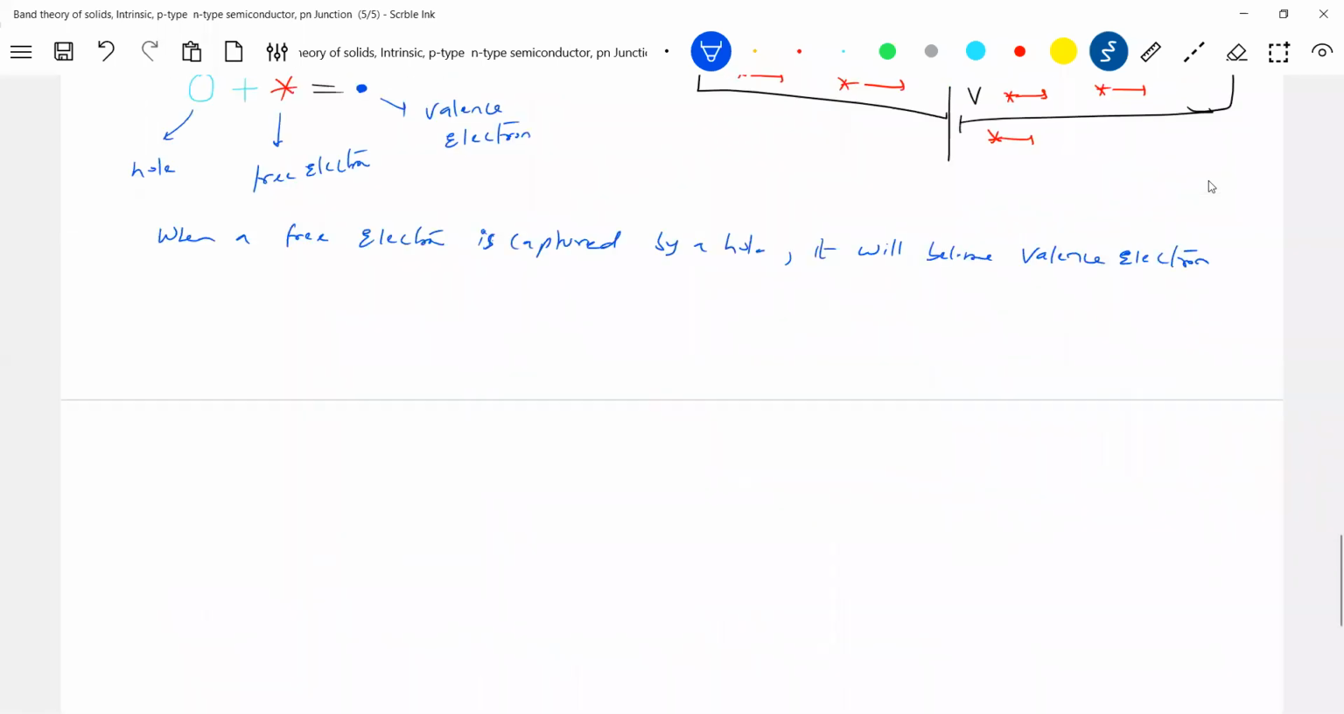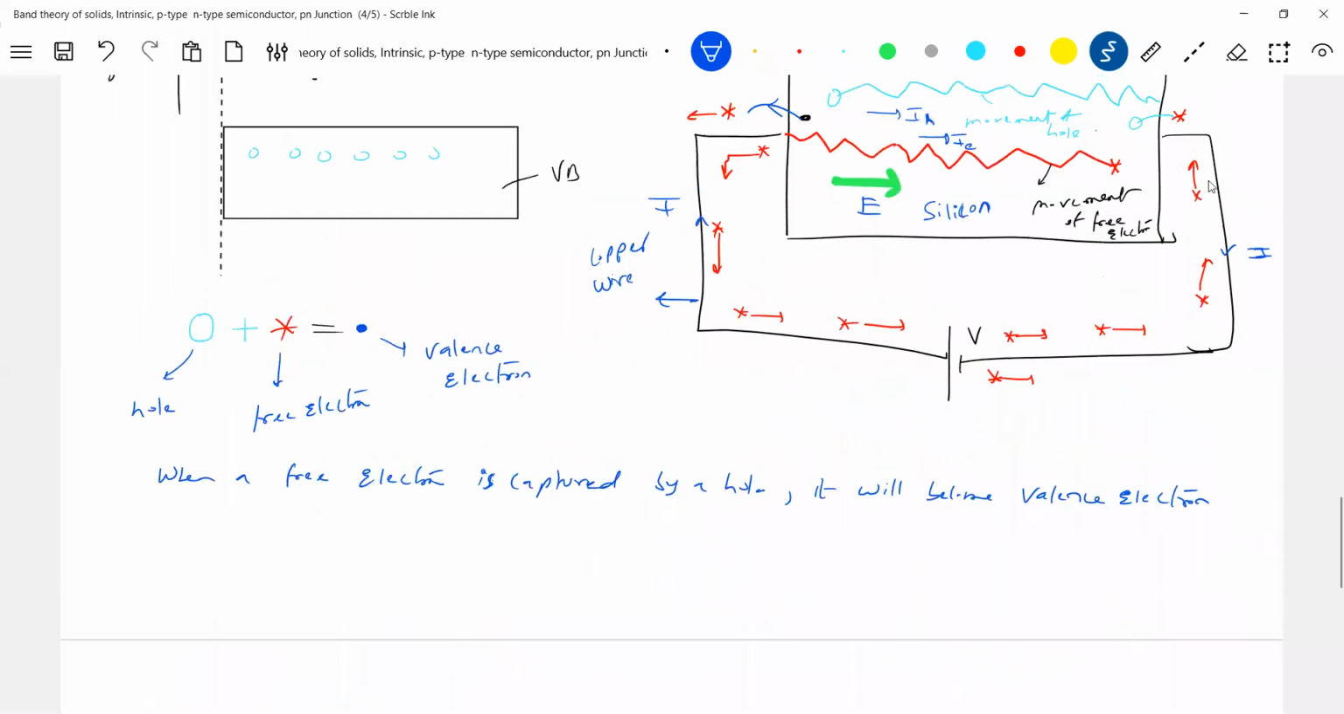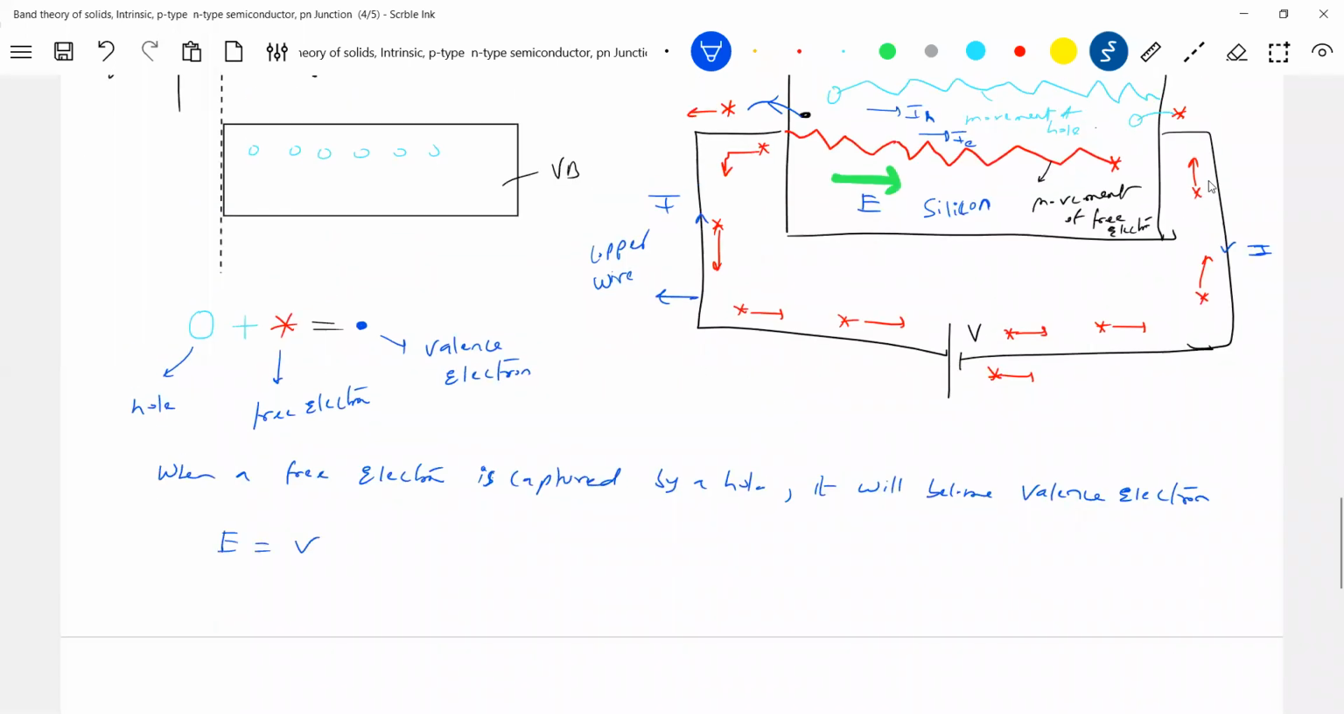Now, who will move this electron and hole? How come they move, sir, on their own? There should be an electric field, no? And from where will that electric field come? Due to the battery. So can we write this? E should be equal to V by L. And V is the applied potential difference.